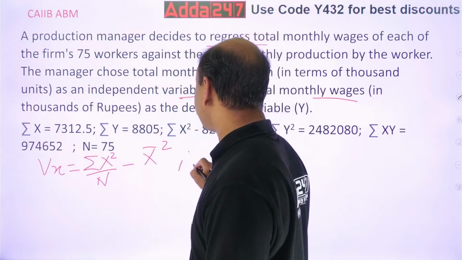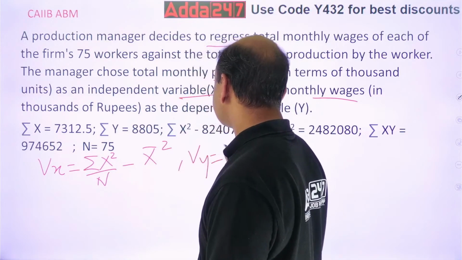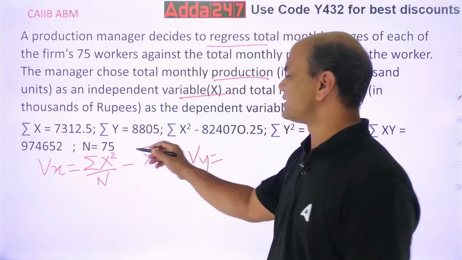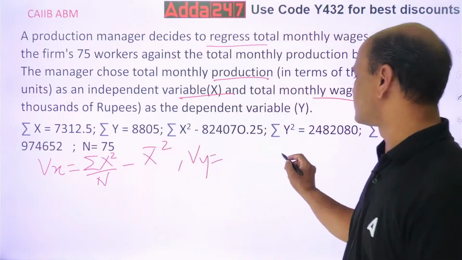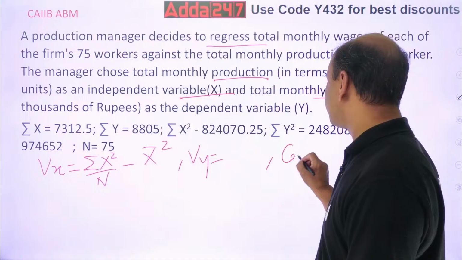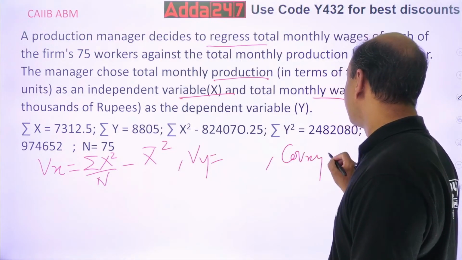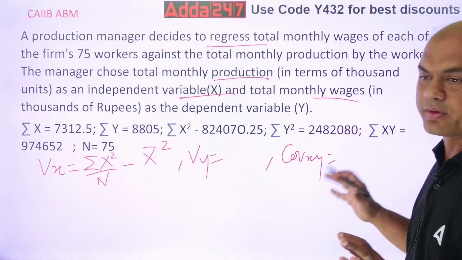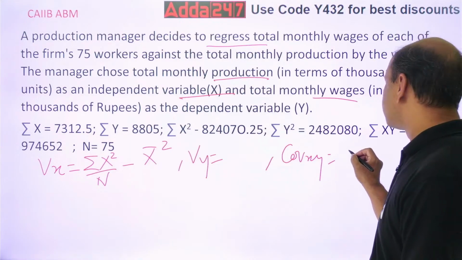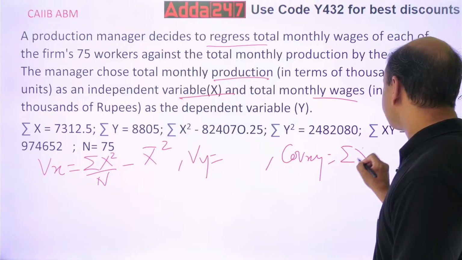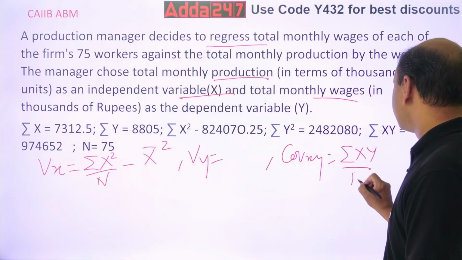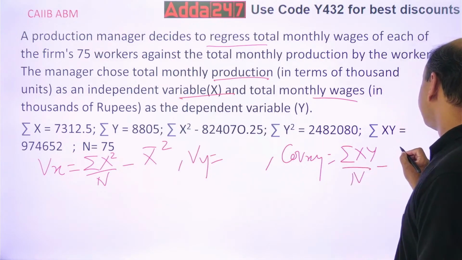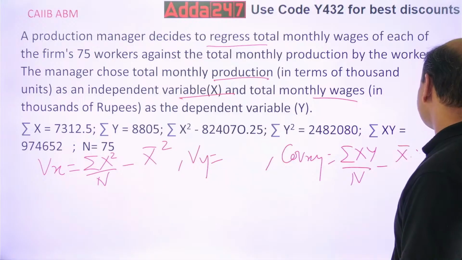Similarly, variance of y is the same thing. Now I won't write it. Summation of y square upon n minus y bar square. Similarly, covariance of xy is also the same, but this I'll write because it is a bit different. It is summation of xy upon n minus x bar dot y bar.